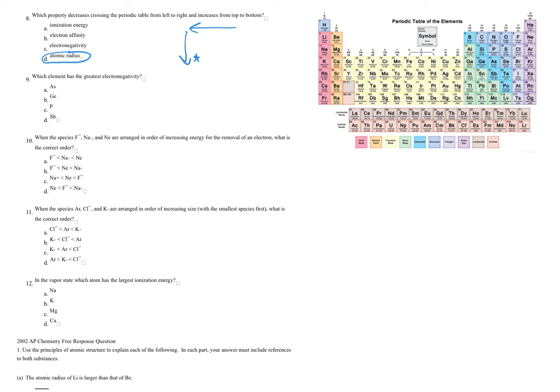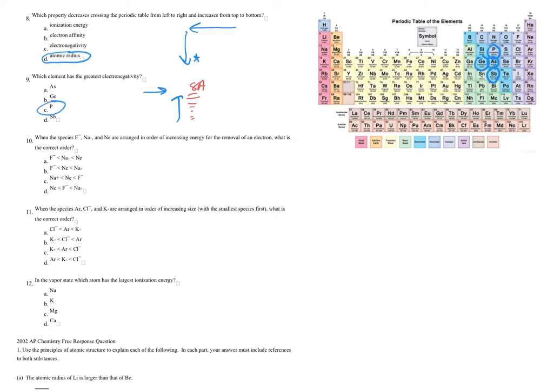Number 9, which element has the greatest electronegativity? Well, let's see. I'm going to go ahead and circle them on here. We've got arsenic, As, germanium, phosphorus, and antimony. If I'm knowing the trend of electronegativity, it's to the right and to the top, with the exception, I might add, of group 8A, the noble gases. None of those are a part of that group, so I'm going to go ahead and choose phosphorus.